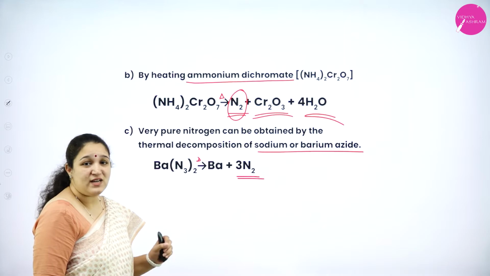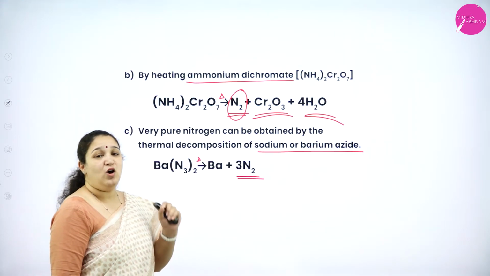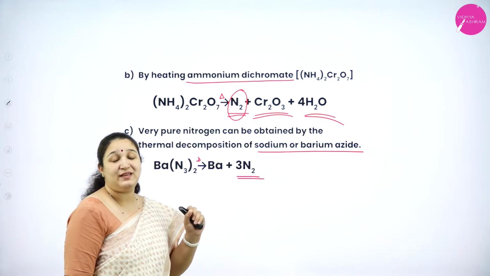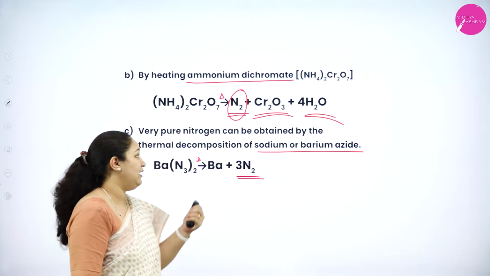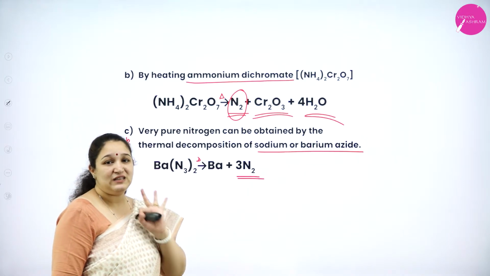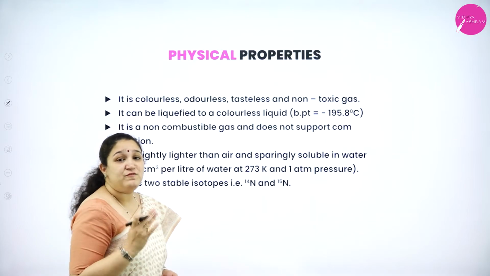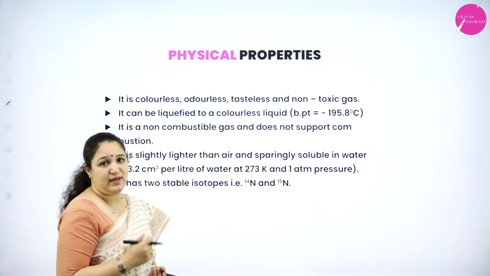Okay, so the purest form of nitrogen, how is it obtained? If asked to give a method of preparation of nitrogen to get the purest form, then you have to write this method. Okay, so there are a total of 3 methods of preparation of nitrogen. Next we have the physical properties of nitrogen gas.